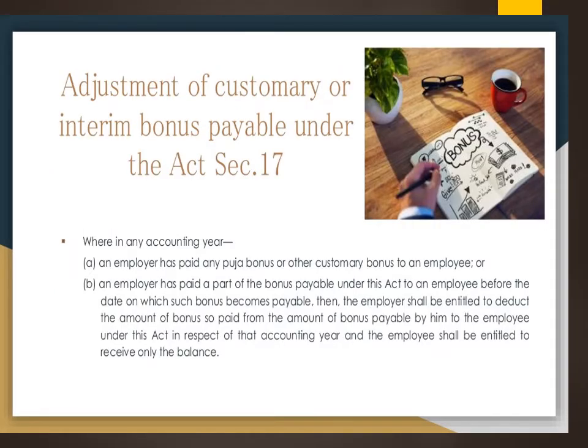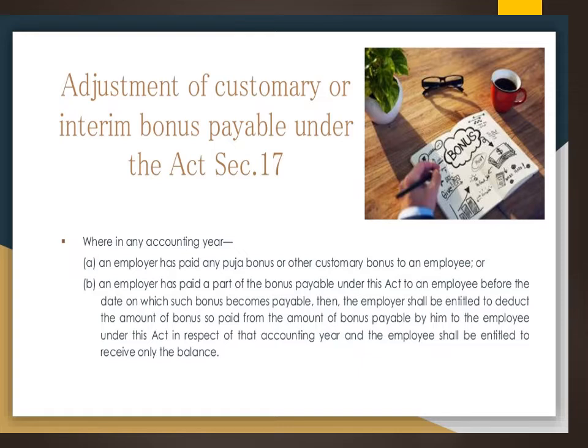Then regarding adjustment of interim bonus, which is payable under the Act, section 70. This interim bonus is like what they pay employees during pujas, or other customary bonus, or sometimes some part of the bonus under this Act is paid to an employee before the due date, and then they pay on the due date, when the bonus is payable.